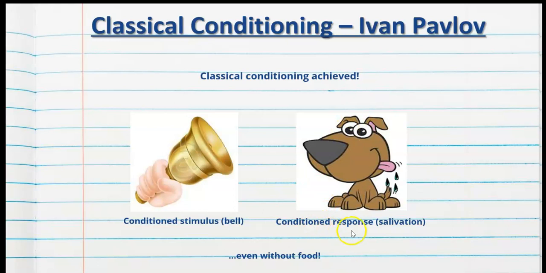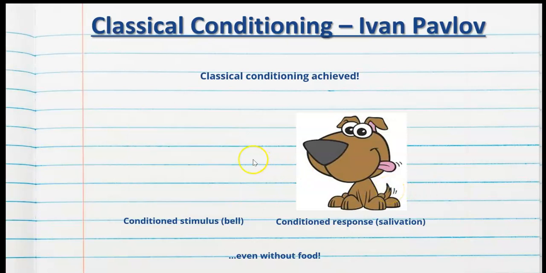So this new conditioned or learnt response, which is still salivation, is now caused by a new learnt or conditioned stimulus, which is the bell. So again, the dogs had learnt or were conditioned that the bell meant food was coming. Now we know already from what I've said before that bells don't naturally cause dogs to salivate. However, we can learn different reflex responses or conditioned responses by associating two or more stimuli.